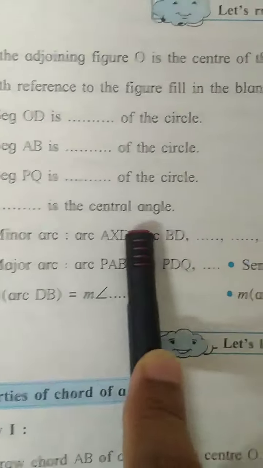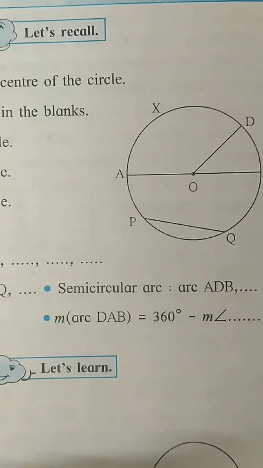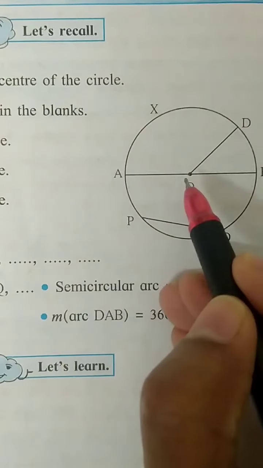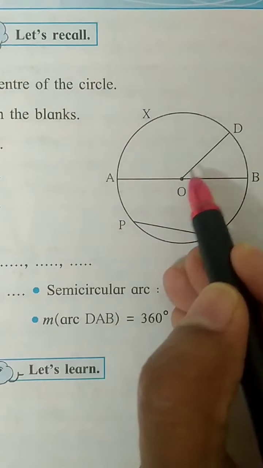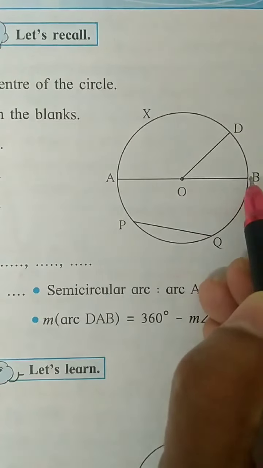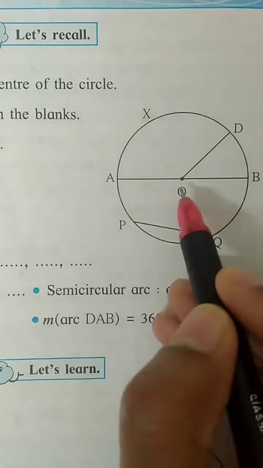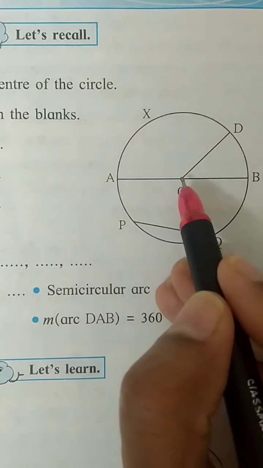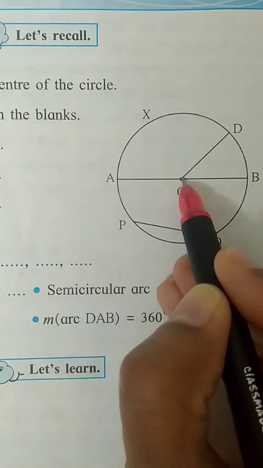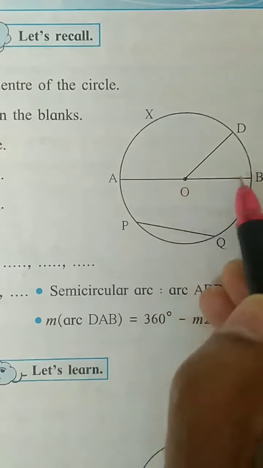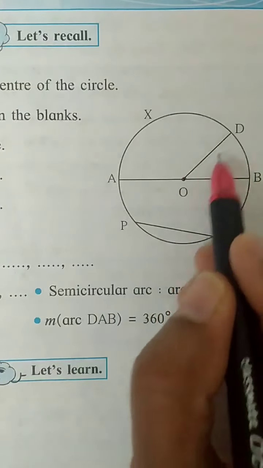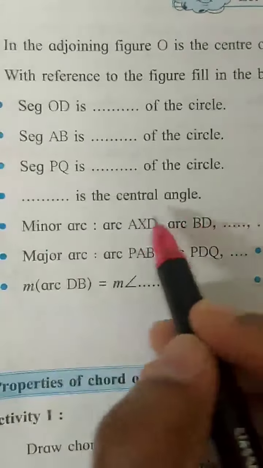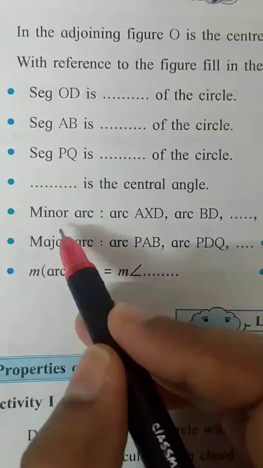Dash is the central angle. It is the angle where you have the vertex at the center. So this is the central angle. The name of the angle is angle DOB or BOD, central angle. It is an angle whose vertex is on the center. So this is the center and you have an angle DOB. So you will write angle DOB.